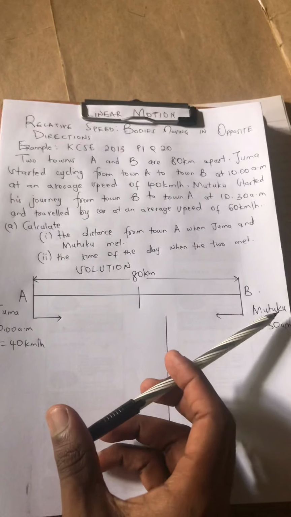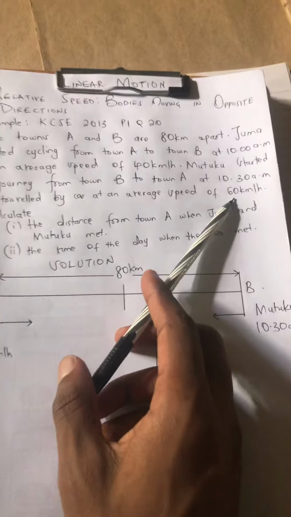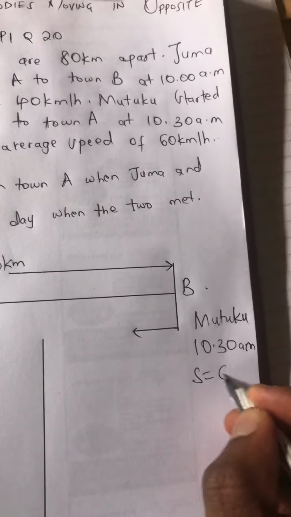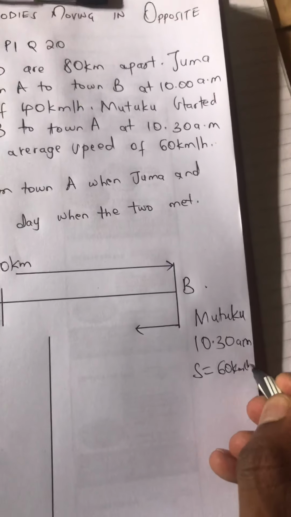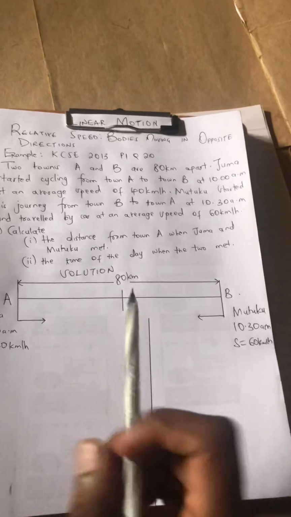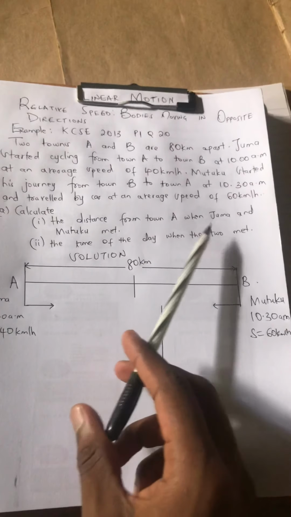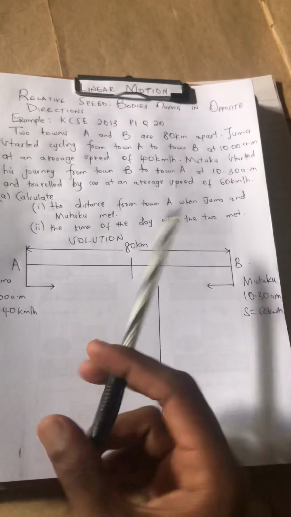Huyu naye alitumia gari at an average speed of 60 kilometers per hour. So tutaandika speed yake S is equal to 60 kilometers per hour. Hapo sawa? Nice one.